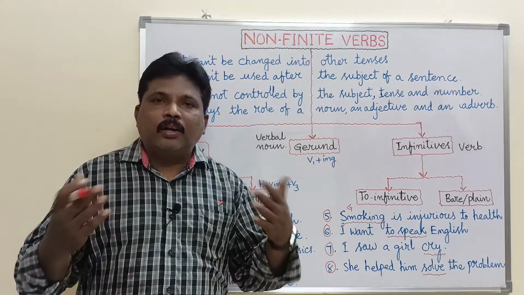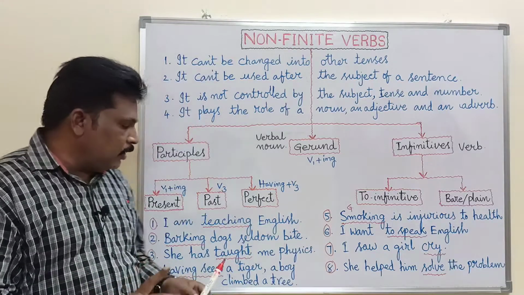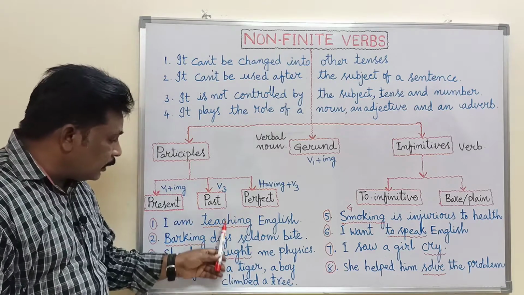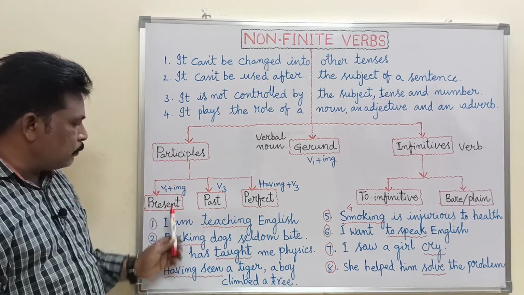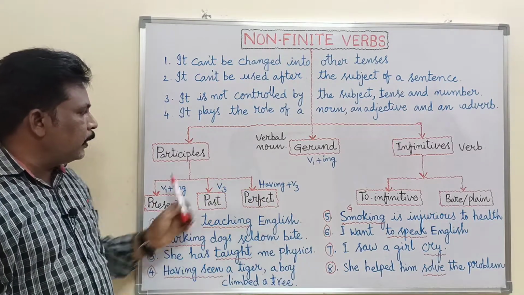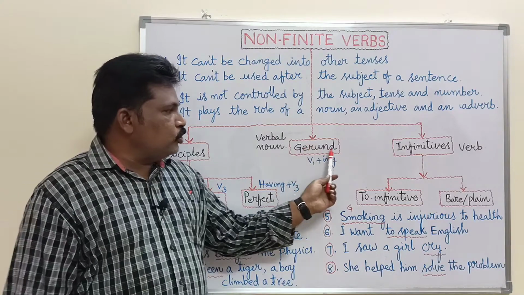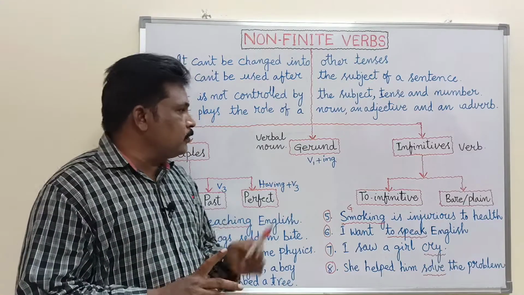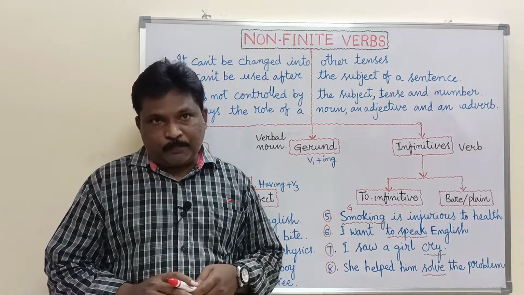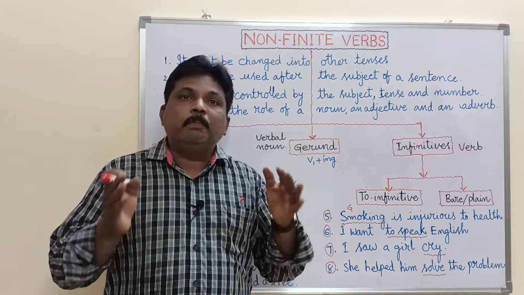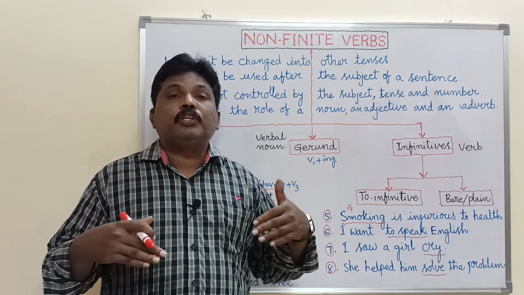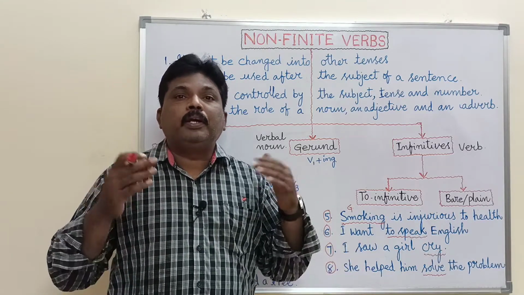Even if it is written any number of times, there will not be any change in the structure of a perfect participle. These are the examples for participles: present participle, past participle and perfect participle. These are the three participles that we have. And next one, gerund. The other name of the gerund is verbal noun. It is formed with V1 plus ing form. This gerund is used in place of the subject or in place of the object, or in place of the object of a preposition or the complement of a verb.